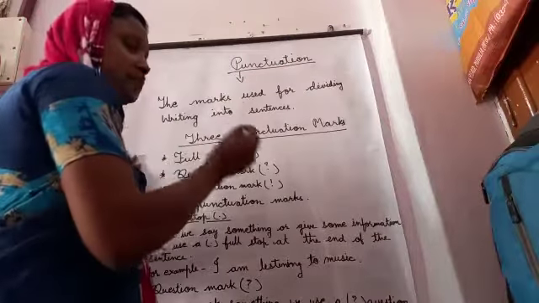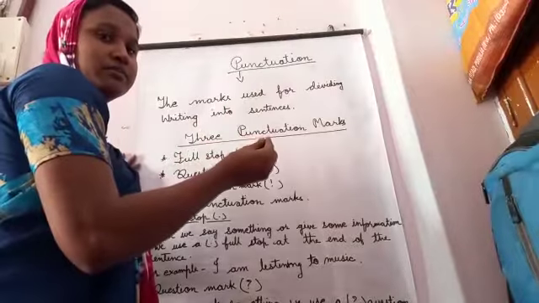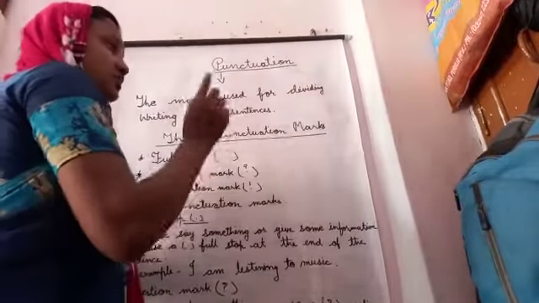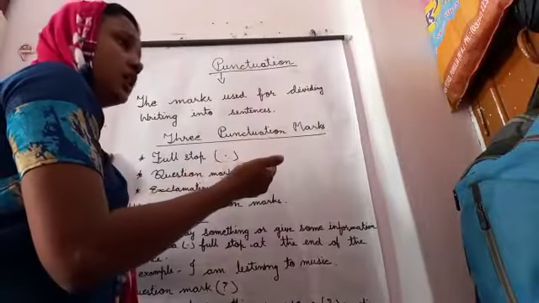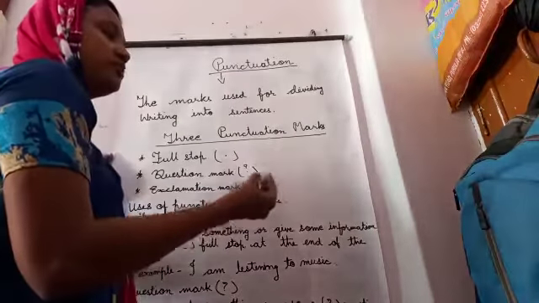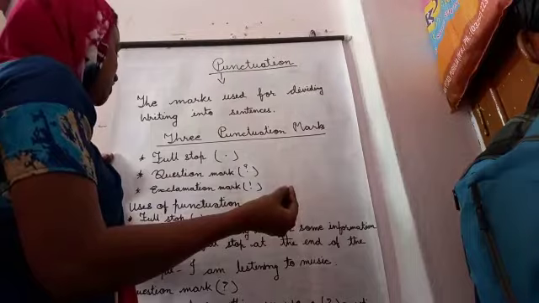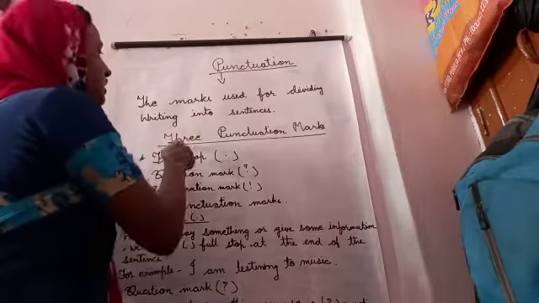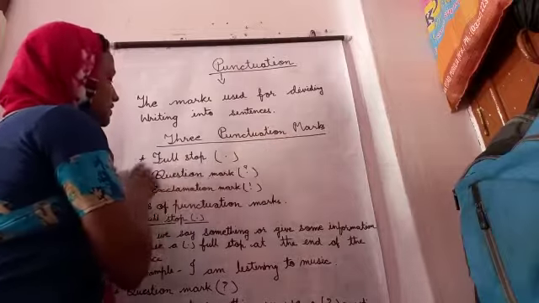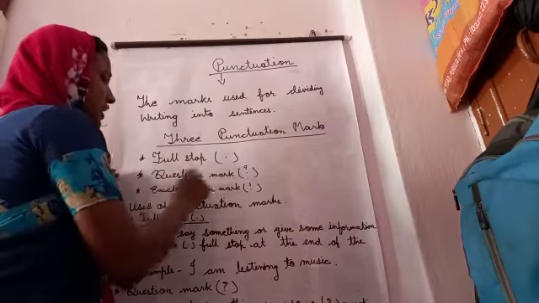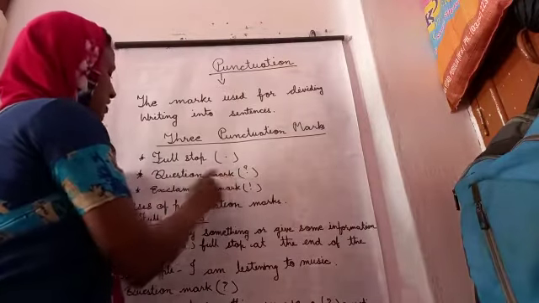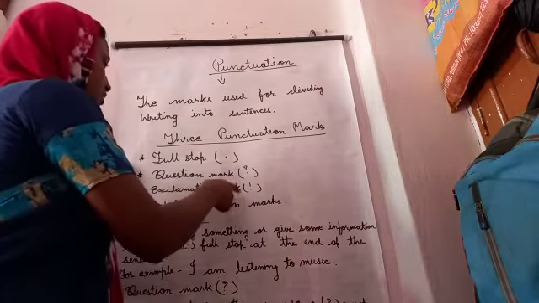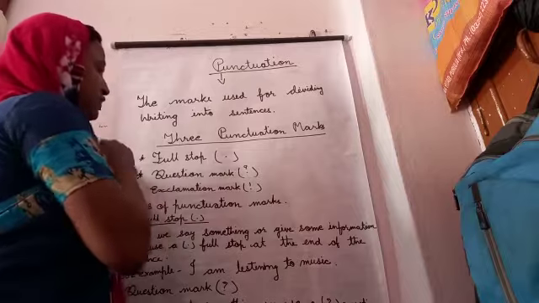So that mark is dividing. See, punctuation marks divide sentences, which is the statement, which is the question, which is the exclamation. So now we are going to see three punctuation marks. First is full stop, second question mark, third exclamation mark. So these are punctuation marks.